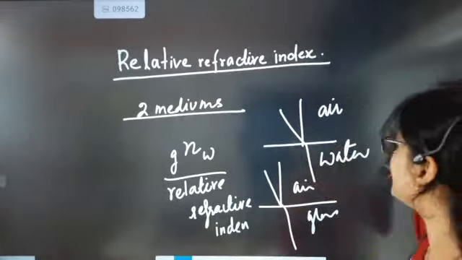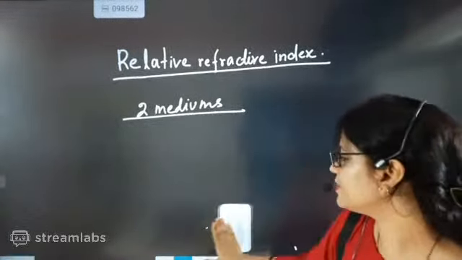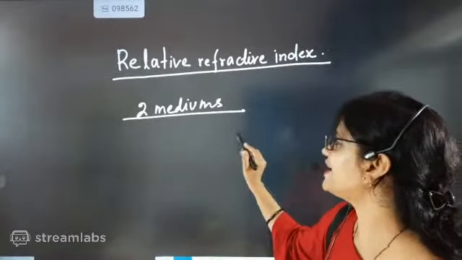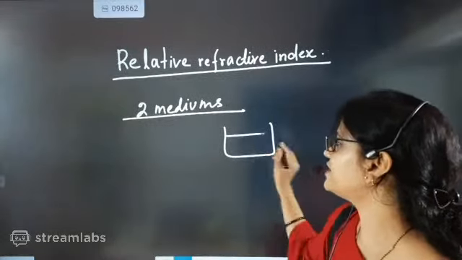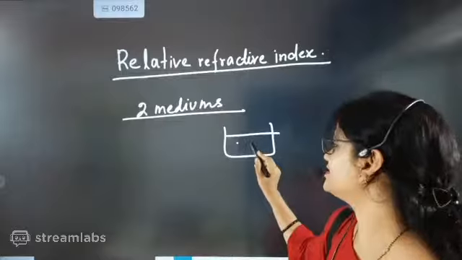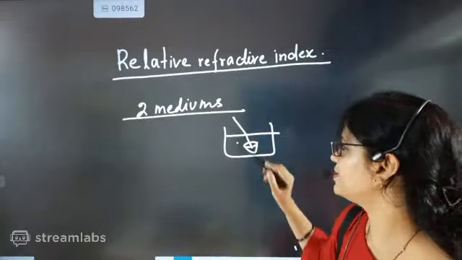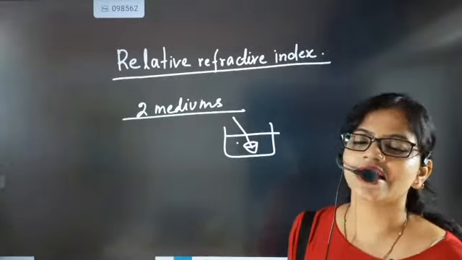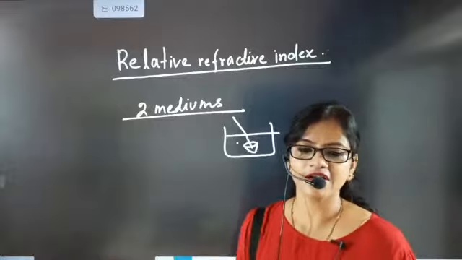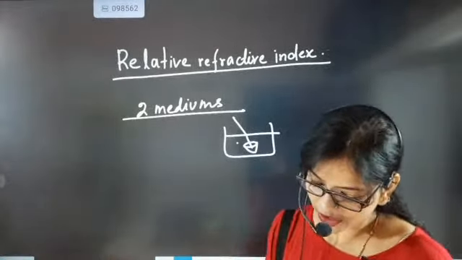So now look here. We have understood that other than air, if any two mediums are there, it will be called relative refractive index. One simple example I am giving you, beta. Inside a tumbler there is water, and in that water I have kept a diamond. That means the light will go from water to diamond. So here it is coming from water to diamond, so it is not going to be called a refractive index where air is there. It will be called relative refractive index.